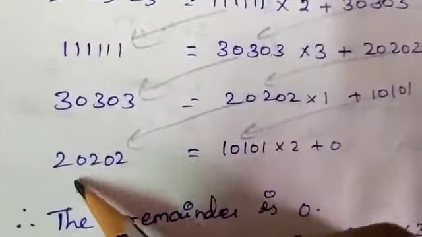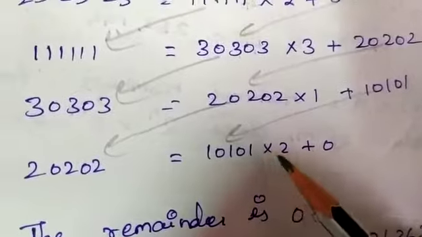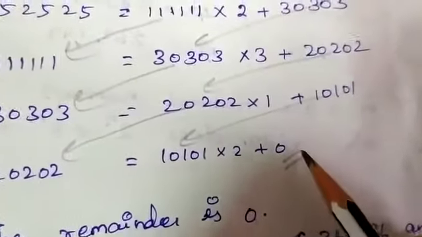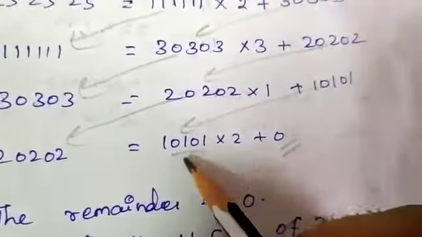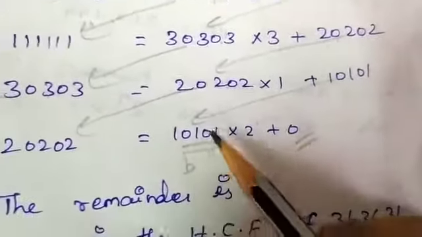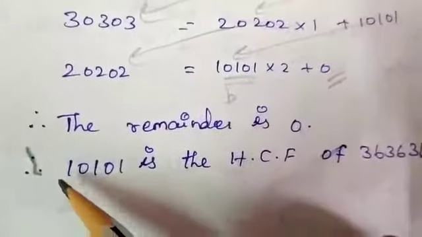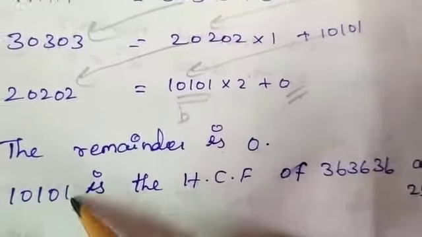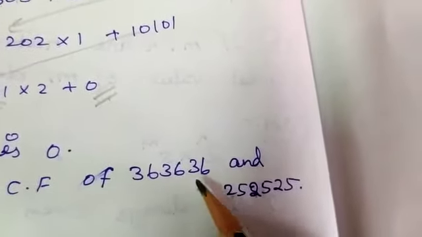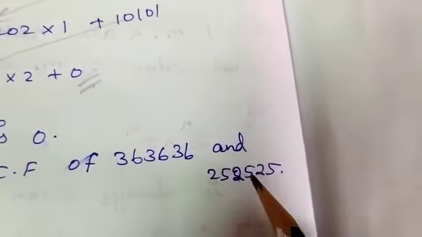So 20202 equal to 10101 into 2 plus 0. Therefore, we have got the remainder as 0. So our divisor, that is b, is our HCF. Therefore 10101 is the HCF of 363636 and 252525.